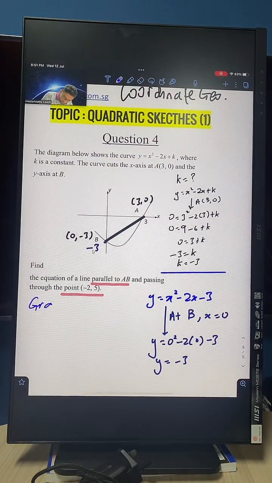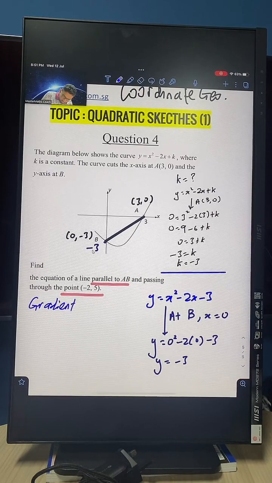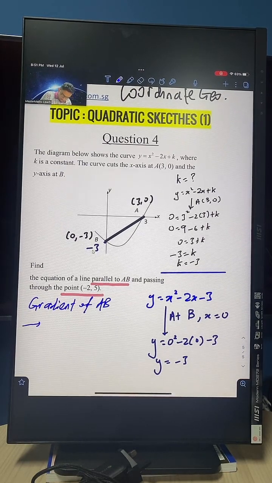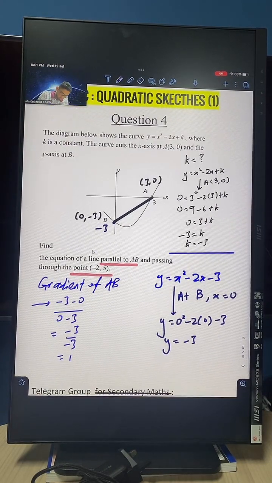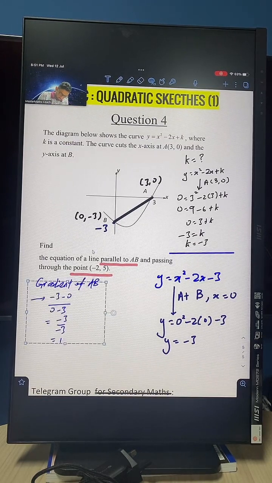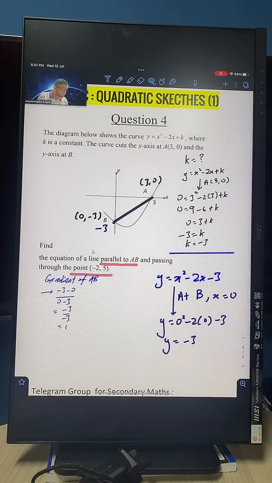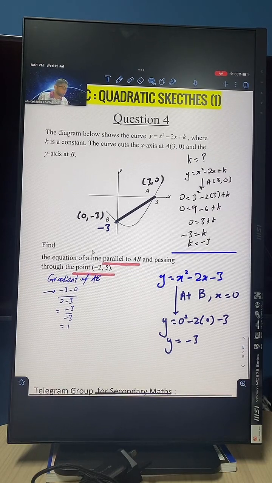Gradient of AB. Now, this will be y2 minus y1 over x2 minus x1, which is just negative 3 over negative 3, which is just a positive 1 gradient, that's all. Positive 1 gradient, very nice.